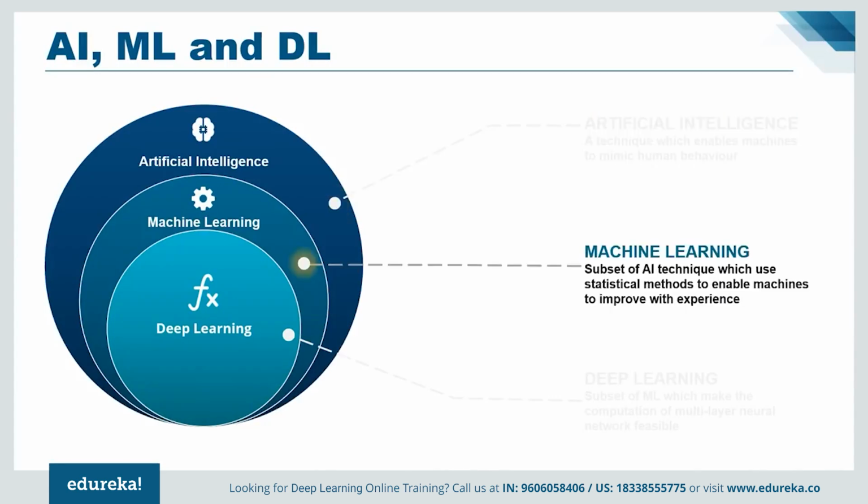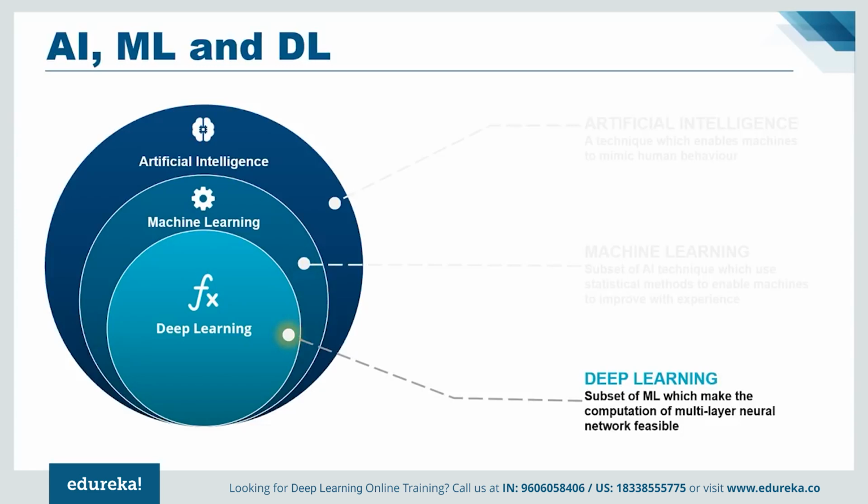Machine learning is a subset of artificial intelligence technique which uses statistical methods to enable machines to improve with experience, whereas deep learning is a subset of machine learning which makes the computation of multi-layer neural networks feasible. It uses neural networks to simulate human-like decision making.